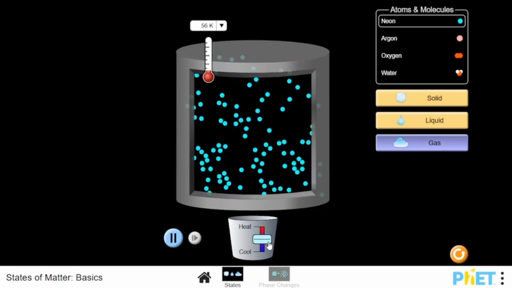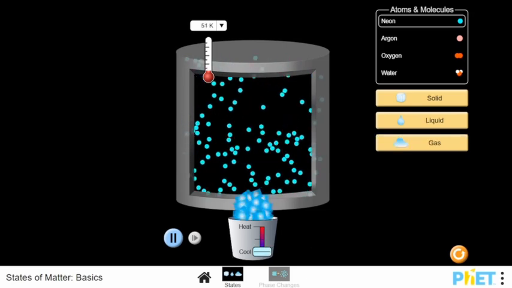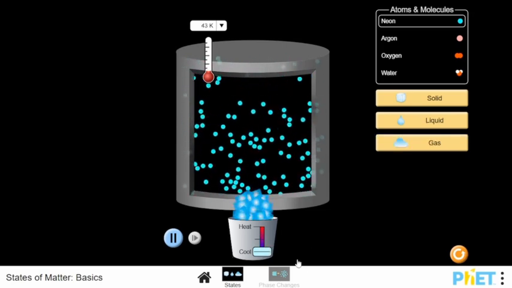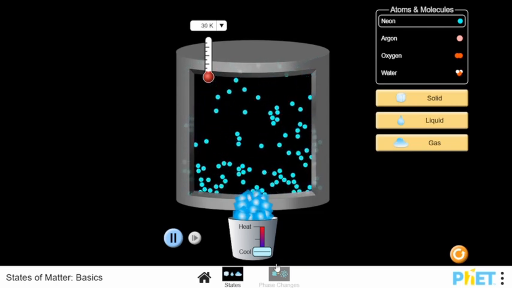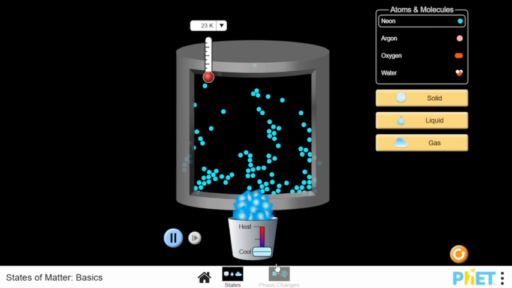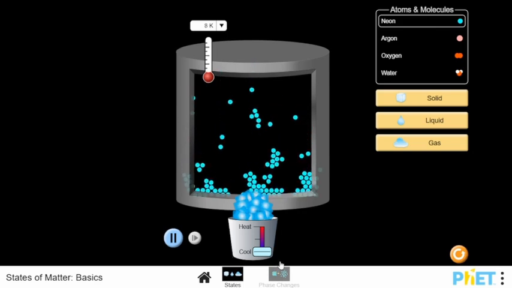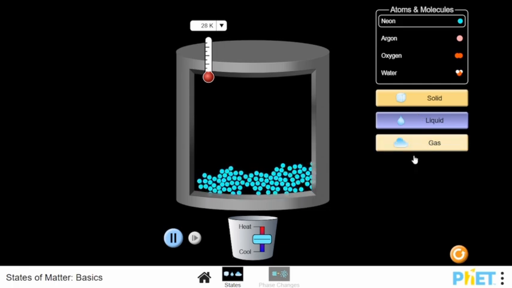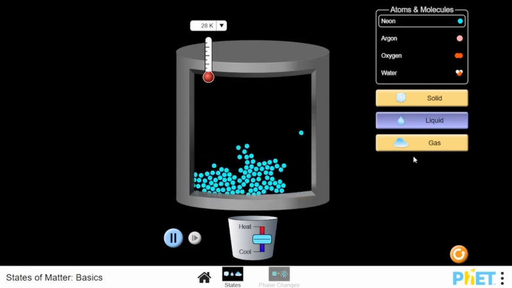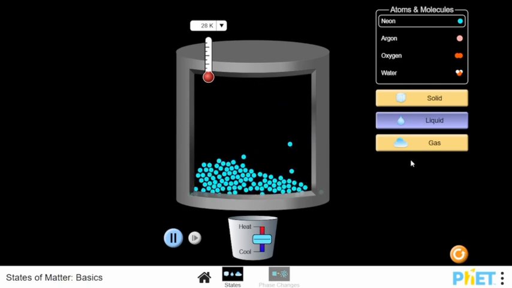Firstly, if we cool down gas, the particles vibrate slower, and at one point, gas becomes liquid. This process is called condensation. For example, like when we bring a cold water bottle out of the freezer. The air meets the cold surface of the water bottle and becomes water droplets.